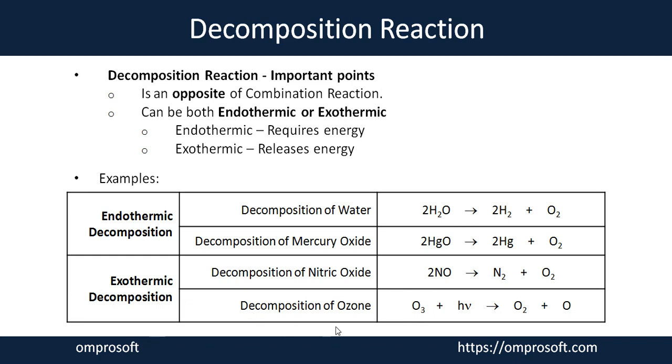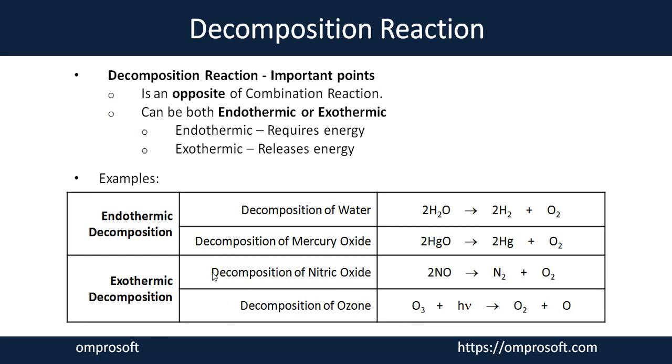Now the decomposition of ozone. This is also an example of exothermic decomposition, in which one molecule of ozone, with a photon energy source, is broken down into one molecule of oxygen and one atom of oxygen. With that, it releases a high amount of energy. That is why these two reactions are considered exothermic reactions.